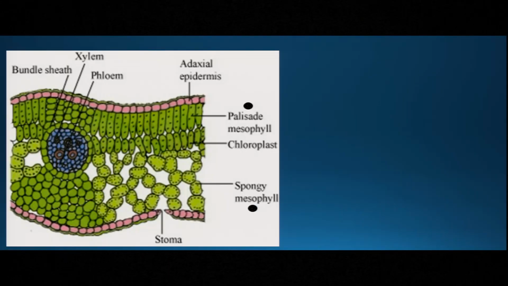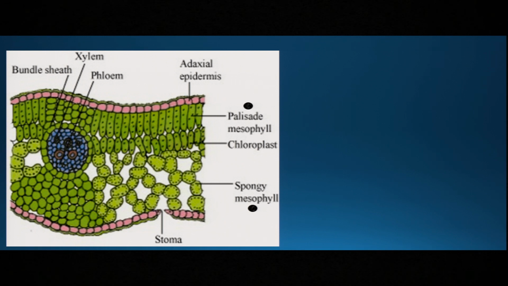And if a thin slice of the leaf is taken and observed under the microscope, you can see different types of cells. Now look here, only concentrate on palisade mesophyll and spongy mesophyll. The palisade mesophyll looks green here because they contain chloroplast, and spongy mesophyll also contain chloroplast. But what is the difference? Palisade mesophyll are tightly packed and long.